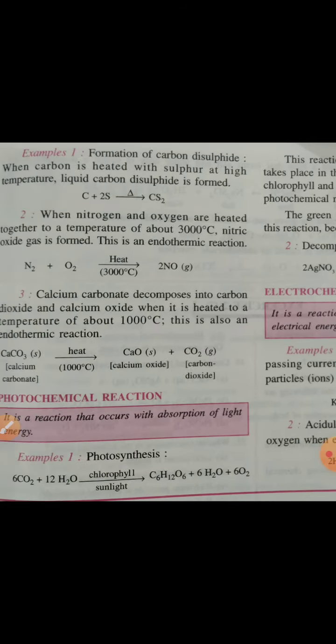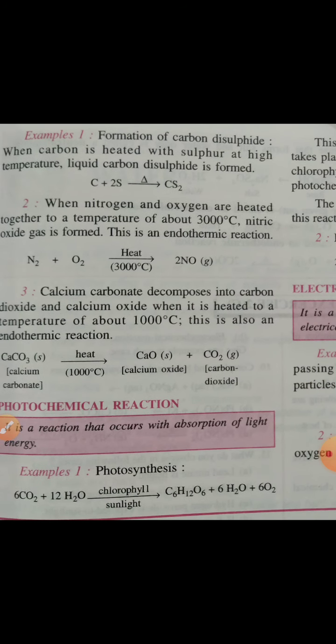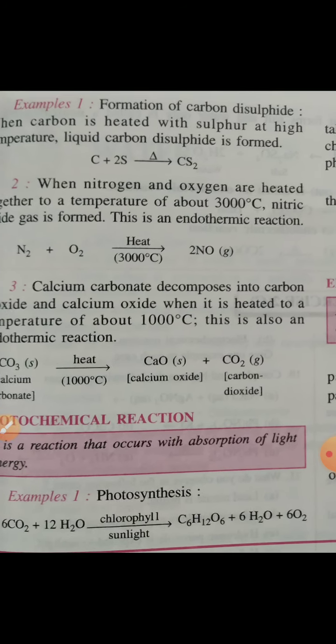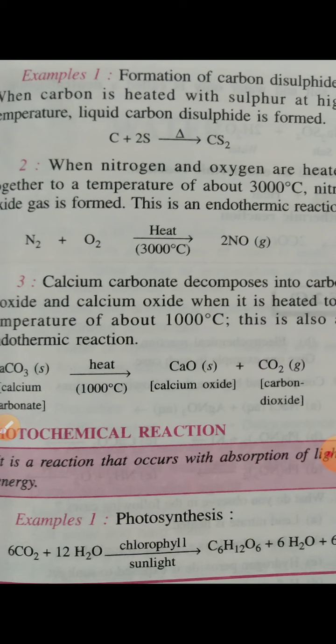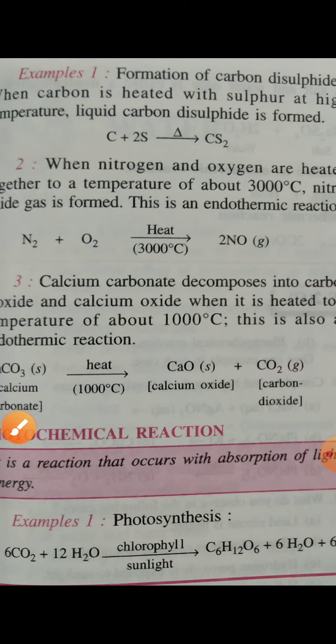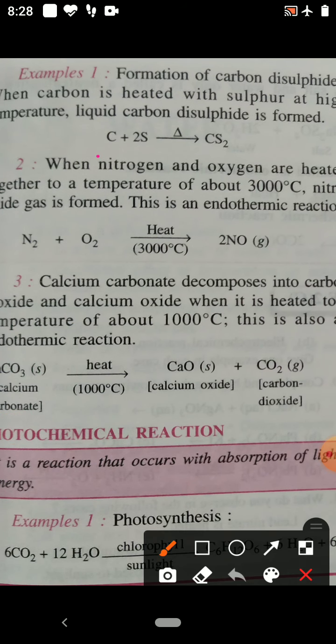Children, you have to see what the examples of endothermic reactions are. The first example is the formation of carbon disulfide. Carbon reacts with sulfur and carbon disulfide is formed. This reaction occurs when heat is supplied, heat is absorbed.